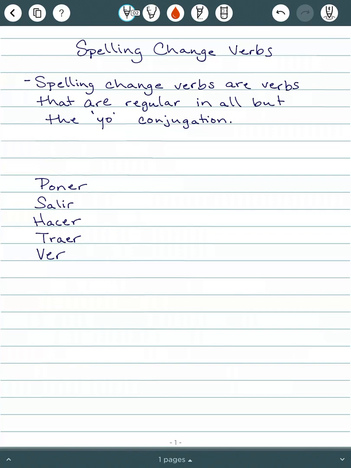Hola estudiantes! Today we're going to be talking about the spelling change verbs in this chapter. So spelling change verbs, we have 5 of them in this chapter. And you guys know the first step is always to work on memorizing what those mean.